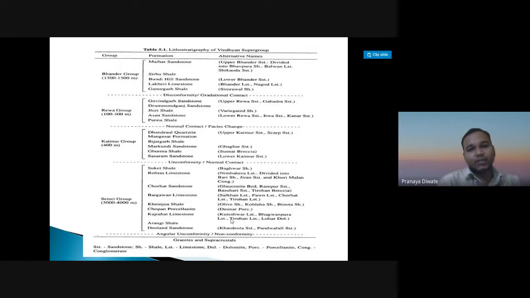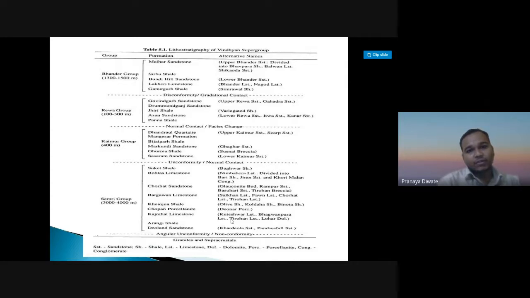Then you have the Rewa group. In the Rewa group you have Panna Shale, Asan sandstone, Jhiri Shale, Ramgund sandstone, and Govindgarh sandstone. So these are the different formations we have.